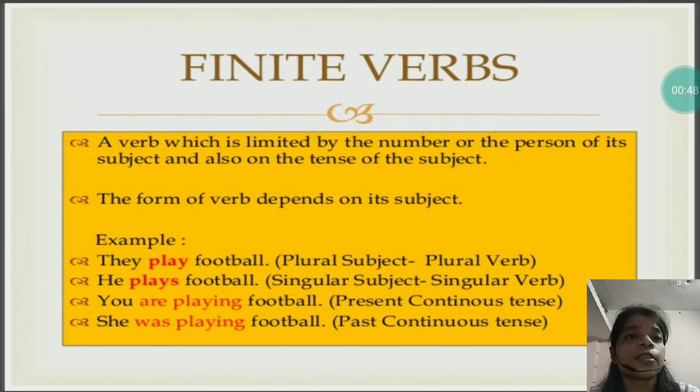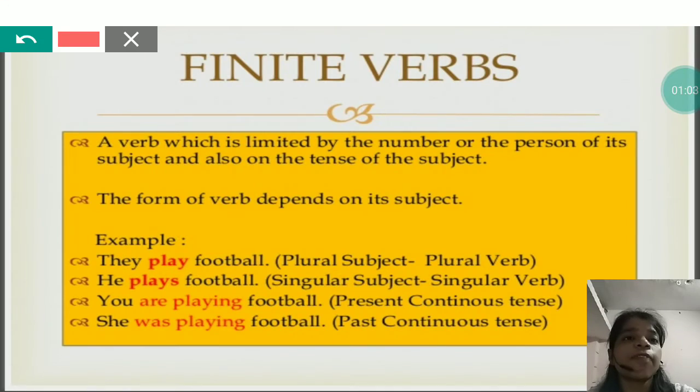So what do you understand by finite verbs? A verb which is limited by the number or the person of its subject and also by the tense of the subject. The form of the verb depends on its subject.